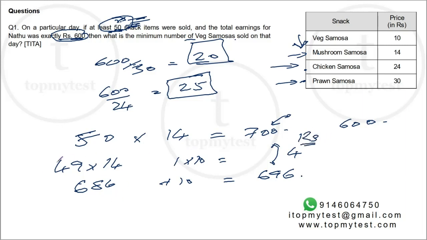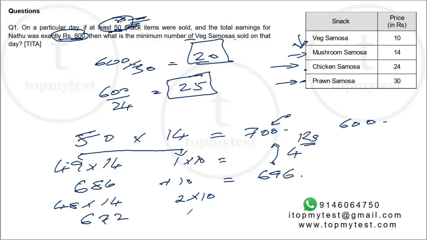But the number of items remains the same. 49 plus 1 is still 50. You can verify it again. If you do 48 into 14 and 2 into 10, replacing another mushroom samosa with a veg samosa, 48 into 14 will be 672, and this will be 20.